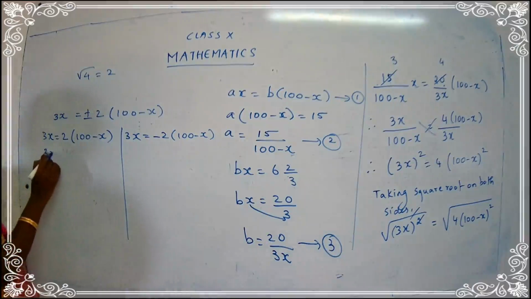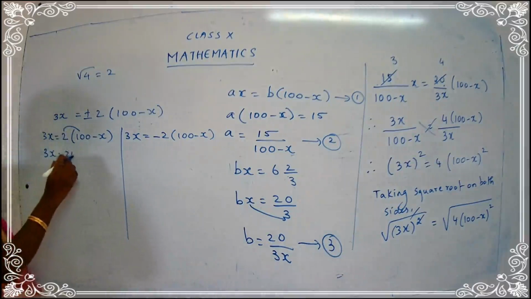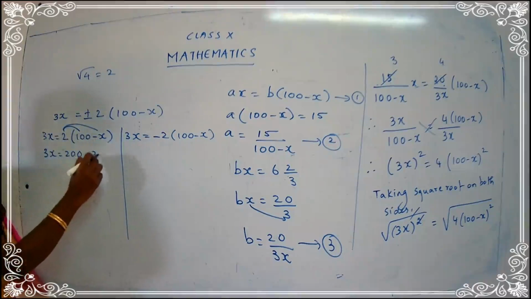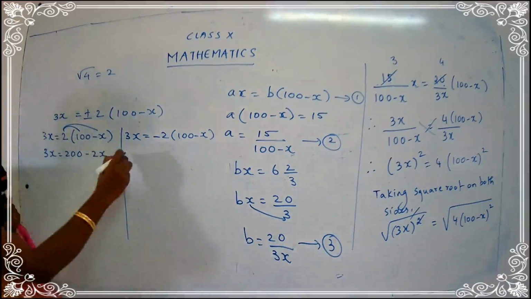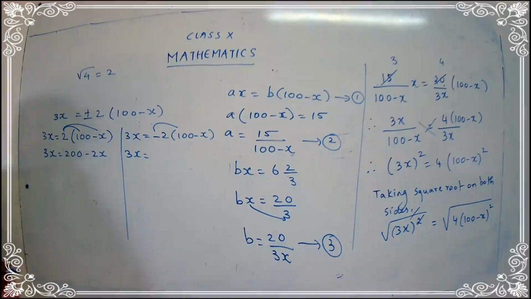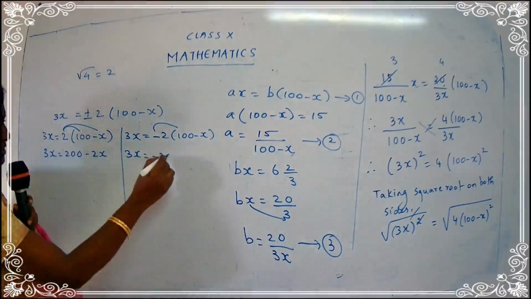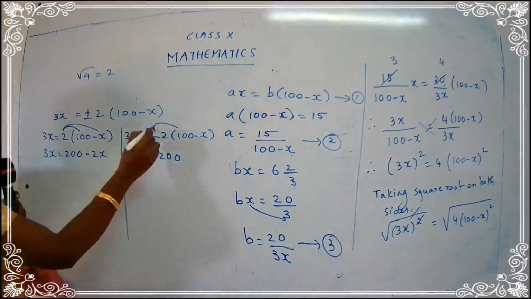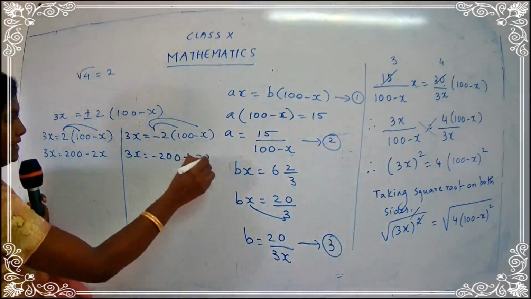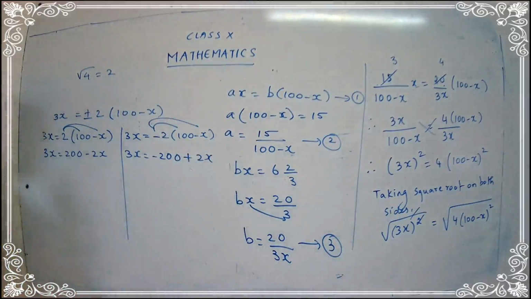So 3x is equal to 2 into 100, 200, 2 into x minus 2x. Here 3x is equal to minus 2 into 100 minus 200, minus 2 into minus x plus 2x, minus 2 into x plus 2x. Okay.